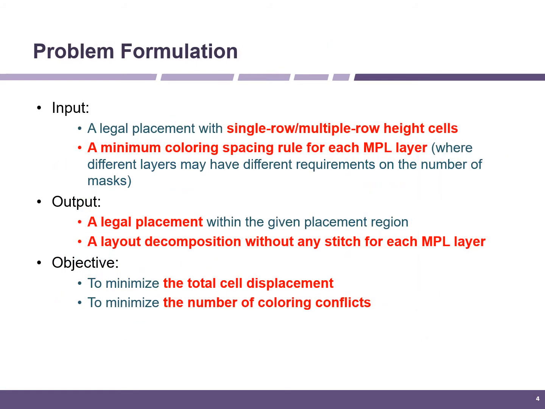Here's the problem we try to solve. Given a legal placement with single row height cells or multiple row height cells, and a minimum coloring spacing rule for each MPL layer, where different layers have different requirements on the number of masks, the problem asks to find the legal placement within the given placement region, as well as the layout decomposition for each MPL layer, such that the number of coloring conflicts and the total cell displacement are both as small as possible.